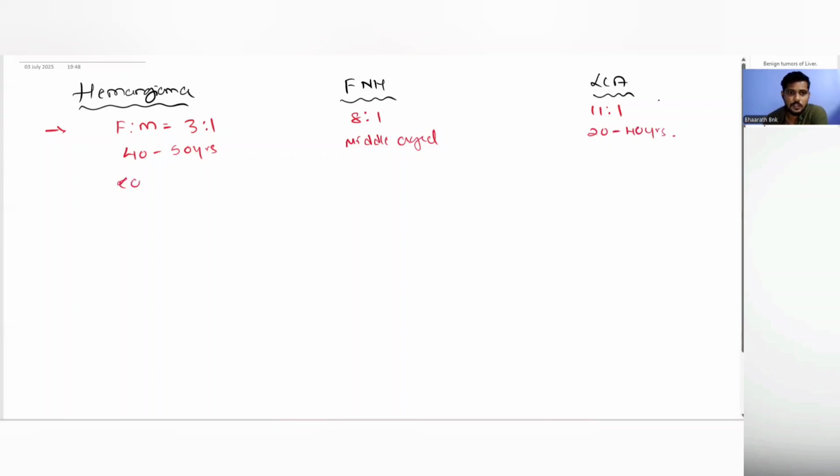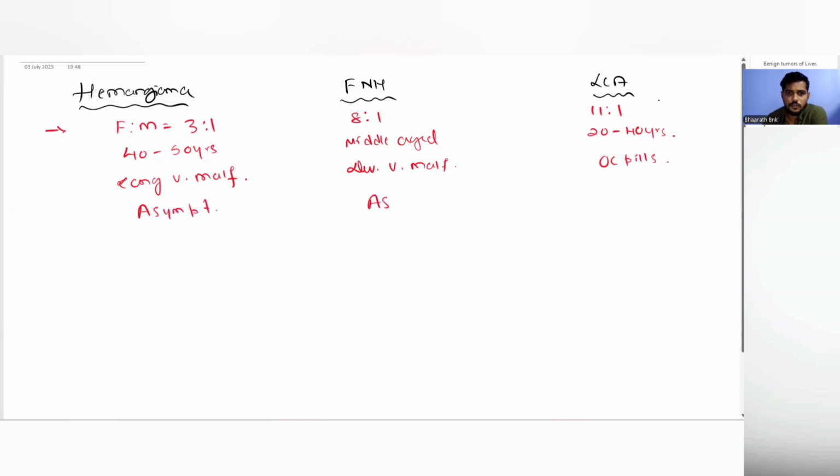Hemangioma is a congenital vascular malformation. FNH is because of developmental vascular malformation, and LCA is most commonly associated with OC pills. In hemangioma, patients are usually asymptomatic.